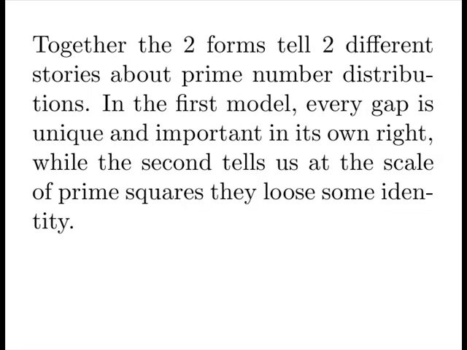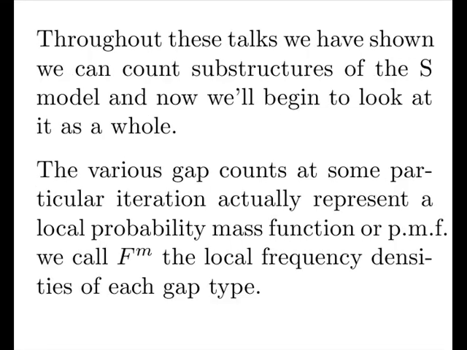Together, the two forms tell us two different stories about prime number distributions. In the first model, every gap is unique and important in its own right, while the second tells us that at the scale of prime squares, they lose some identity. We saw this before when we were looking at the averages of average tuple lengths. They're linear.